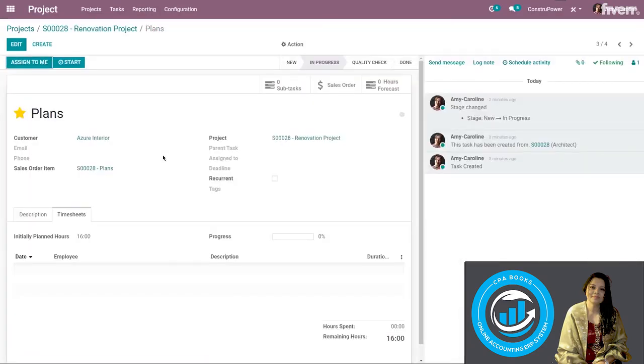Now another cool option, if you don't want to manually register the timesheet that way, is you can also use the timer. So let's imagine I arrive on site. I just want to start the timer on the task by clicking on Start here. The time will go on. I'll pause maybe if I want to take a lunch break. I can click on pause and then I can resume once lunch is over or my coffee break. And this is nice because it will record a precise time. And then I can stop it at the end of the day once I'm leaving the site.